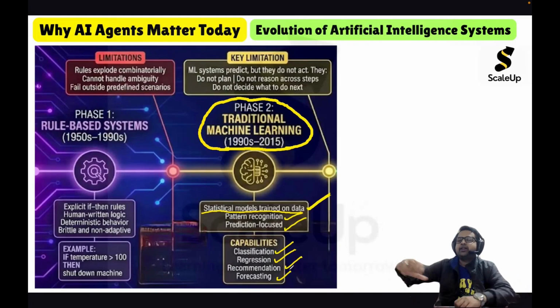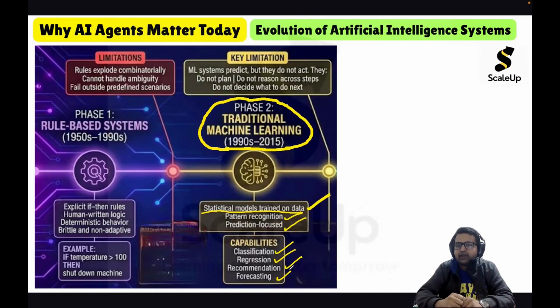So since it is learning the pattern on its own, when you give it a test input, it will figure out the output on its own based on the pattern recognition which it did. Hence, it is truly an artificially intelligent system. So machine learning is truly an artificially intelligent system.